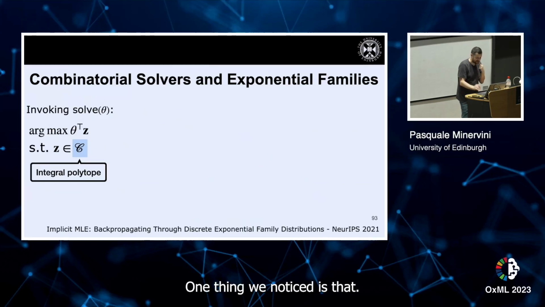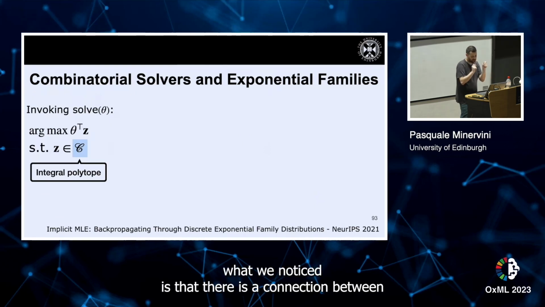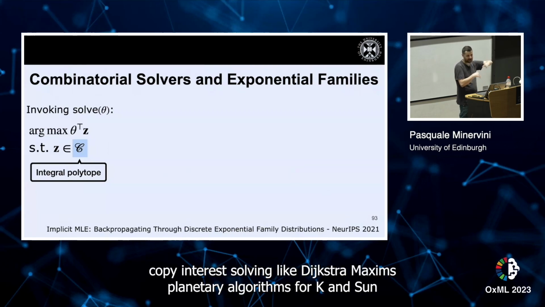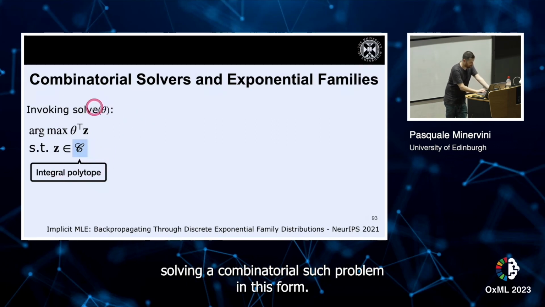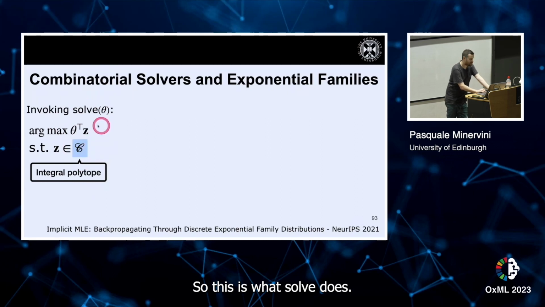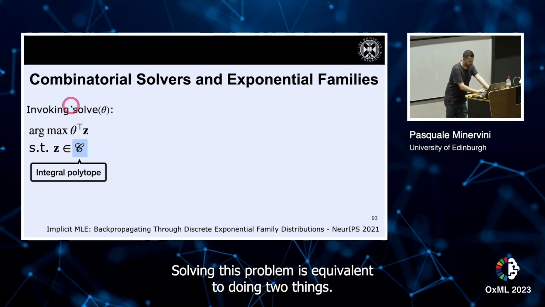One thing we noticed is that there's a connection between combinatorial solvers, like Dijkstra, maximum spanning tree algorithms, top K, and so on, and exponential family distributions. And in particular, solving a combinatorial search problem in this form, so this is what solve does. Solving this problem is equivalent to doing two things.